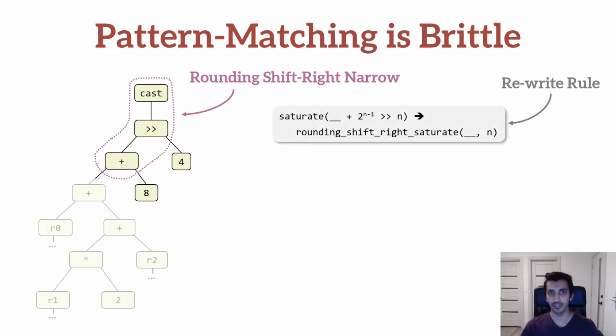Consider the case where the target instruction set does not actually provide the instruction implementing the rounding shift right narrow pattern that we need, but instead it does provide a rounding shift right saturate instruction. A human engineer optimizing the code by hand may realize that the value computed by the shift right operation that forms the input to the cast is always small enough that there is never an overflow or underflow in the cast. This implies that using this instruction that performs a saturating cast instead of a truncating cast does not actually change the semantics of the input code. On the other hand, pattern matching is a syntax-driven approach and does not typically have the capability to do such context-specific semantic reasoning, and will fail to discover this optimization.